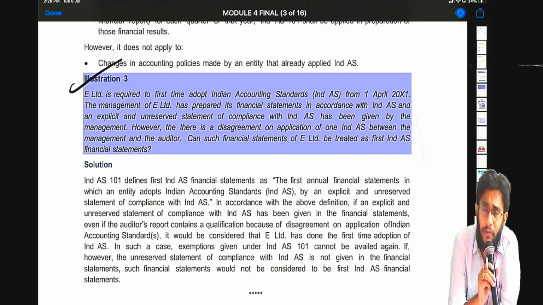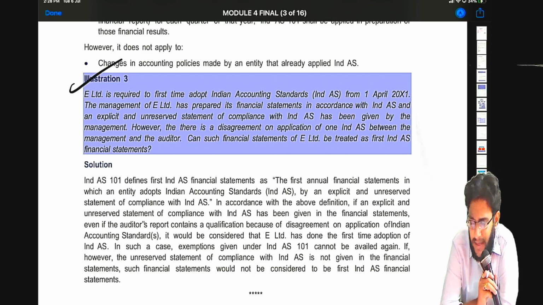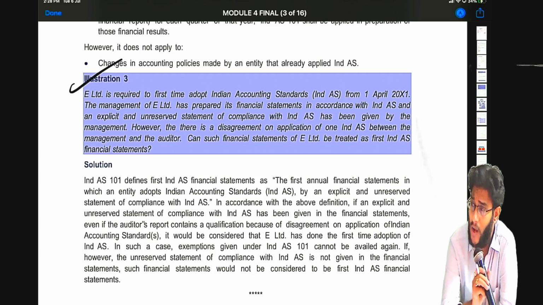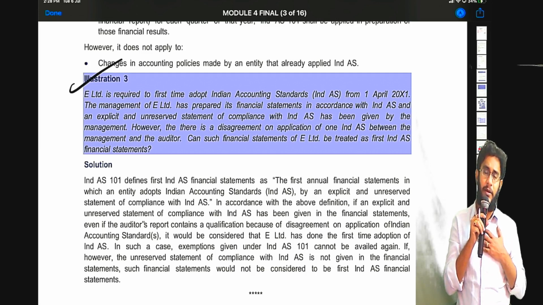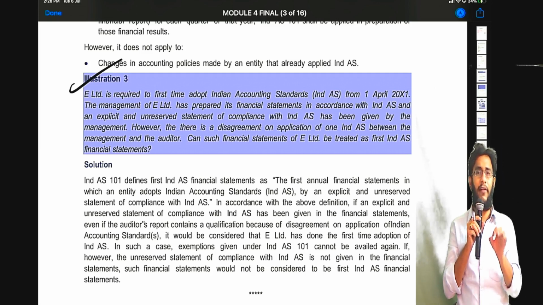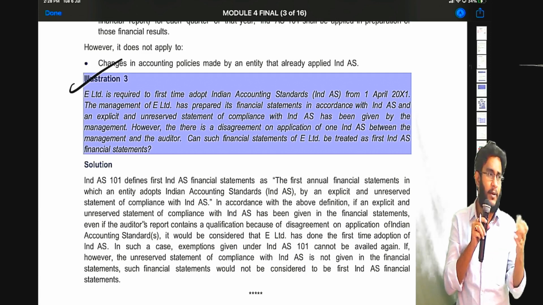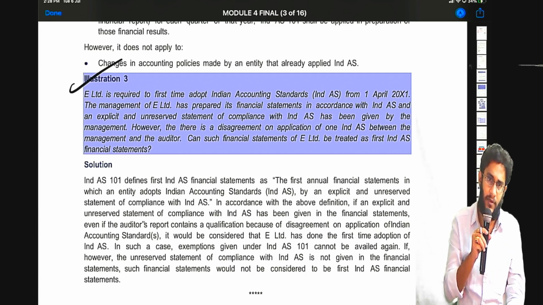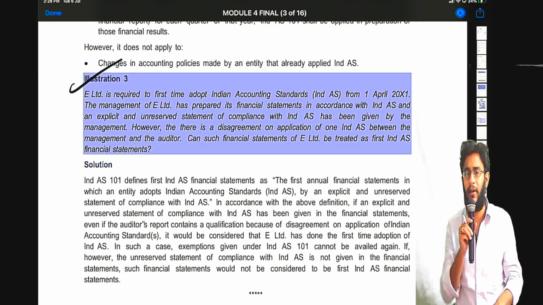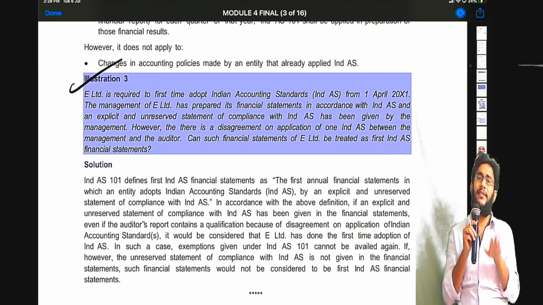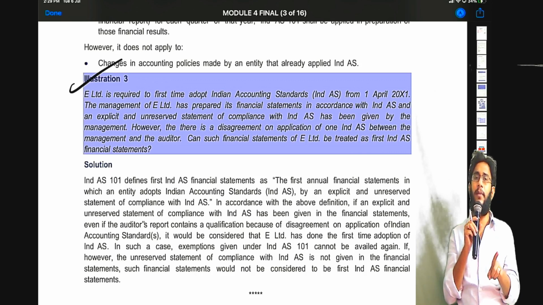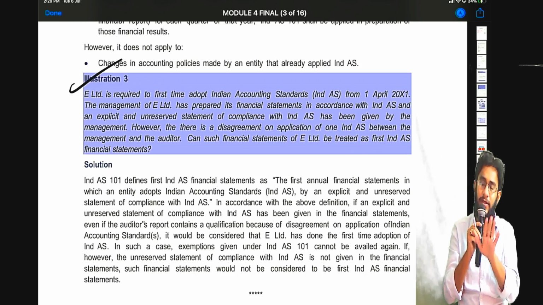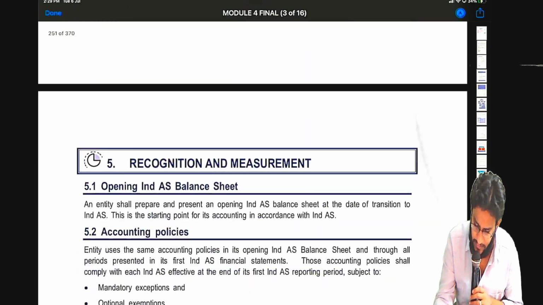See sir, while doing Ind AS 1 also we have done this, same point, same answer. The answer, if you remember, is that it's the responsibility of the management to prepare financial statements. If management has told that they have prepared financial statements in compliance with Ind AS, that's all we have to see. Of course, if the auditor does not like it, he will qualify it in his report, but for the purpose of this standard, the financial statements in which management has given an explicit and unreserved statement of compliance for the first time will become the first Ind AS based financial statements. So that is the answer.